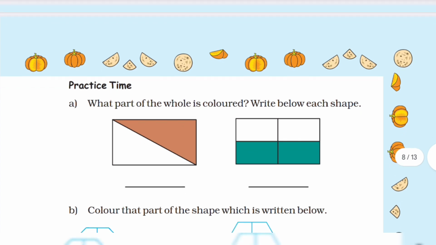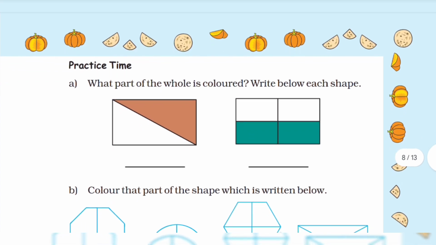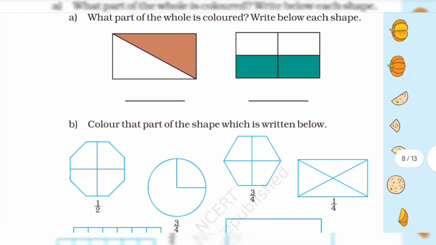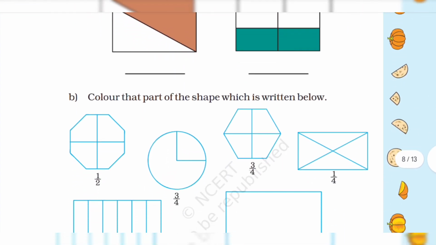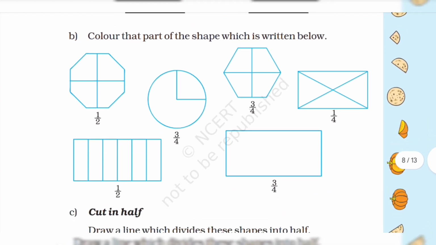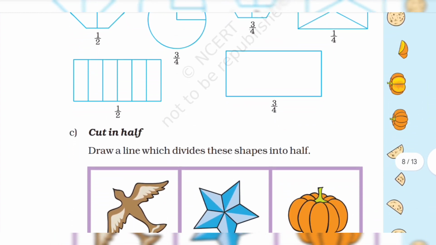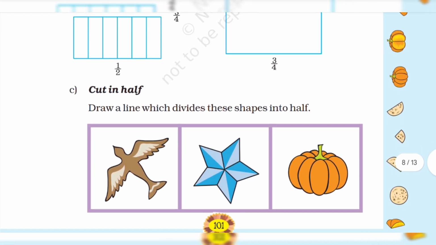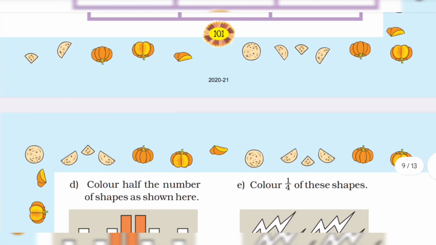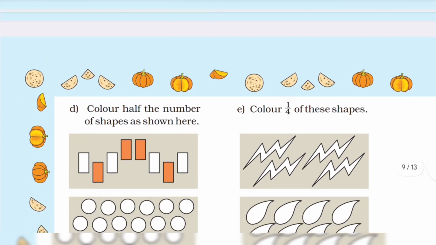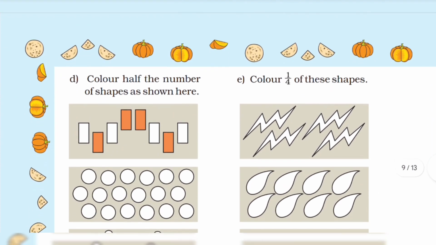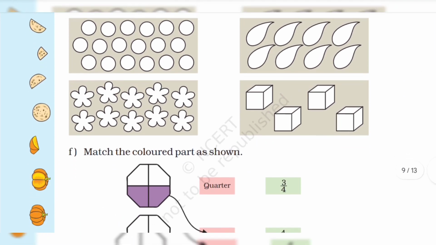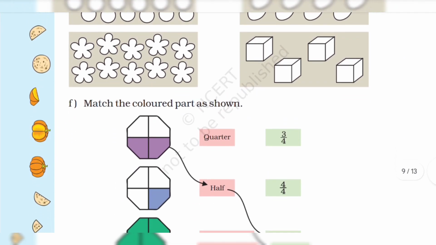Practice time. What part of the shape is colored? Right below each shape, color that part of the shape which is written below. Cut off half. Draw a line which divides this shape into half. Color half the number of shapes as shown here. Color 1/4 of these shapes. Match the colored parts as shown.